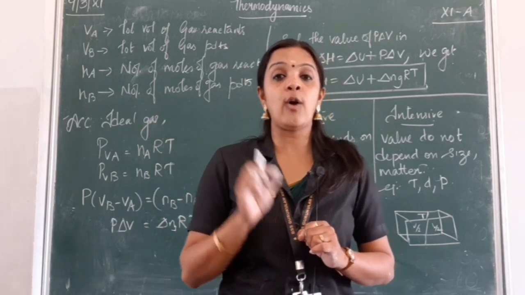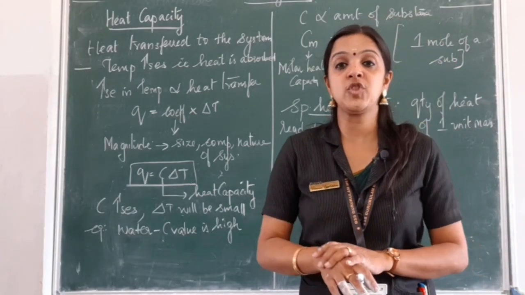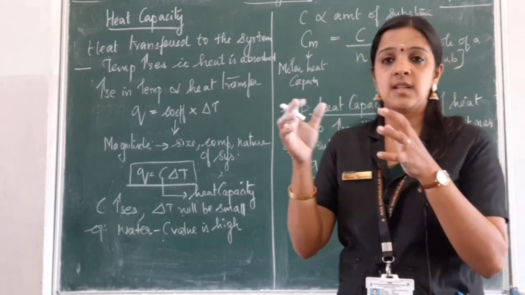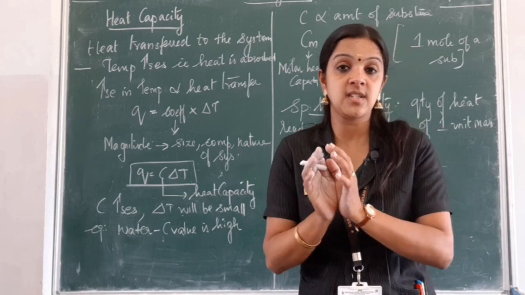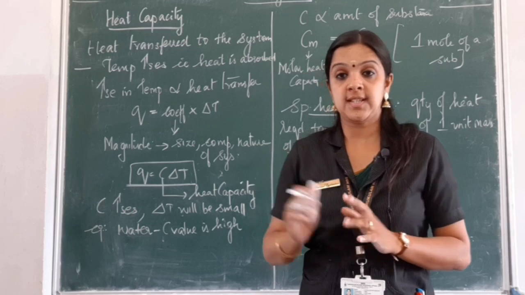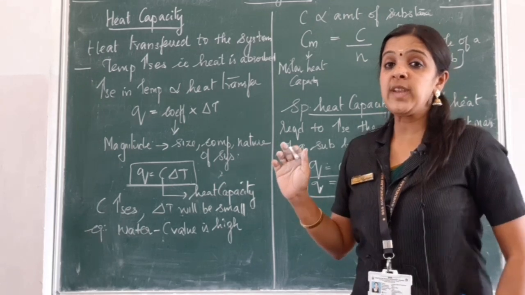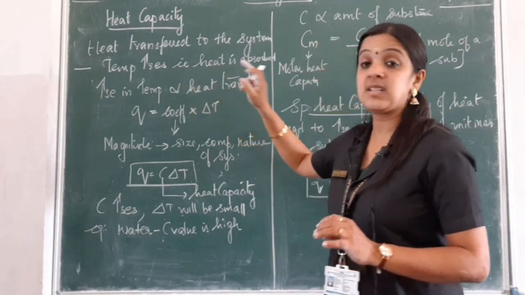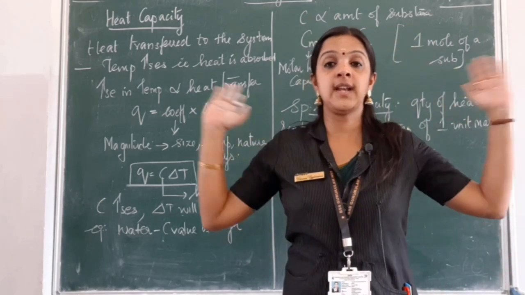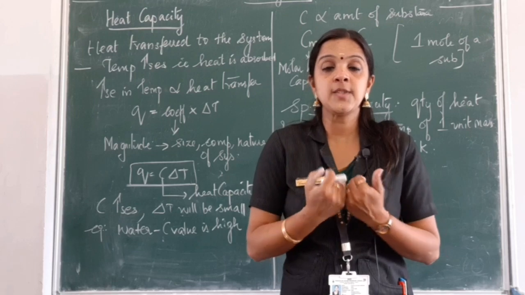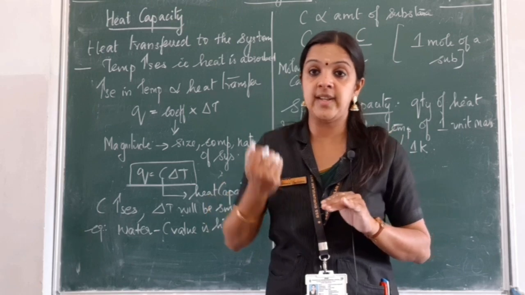Now we will be learning about heat capacity. Now let us learn about a new term, which is heat capacity. What does capacity mean? It is the ability, how much heat can be transferred to the system. So we are going to learn about the heat transferred to the system. So we know when temperature increases, that is nothing but heat is absorbed by the system. This is a system, surroundings is there. So this system is going to absorb some heat from the surroundings. So the temperature gradually increases.